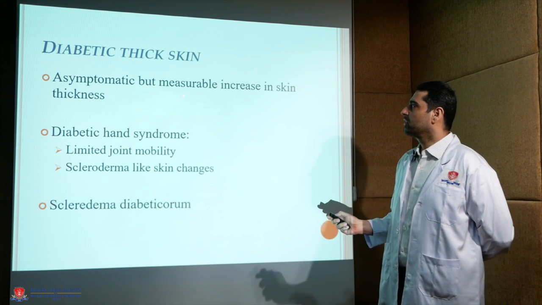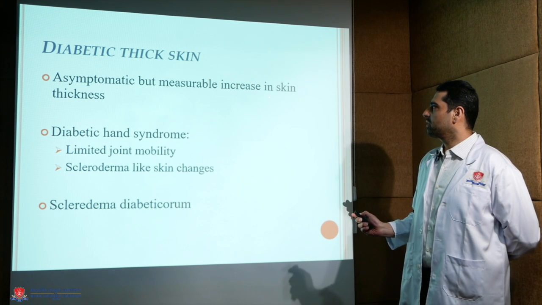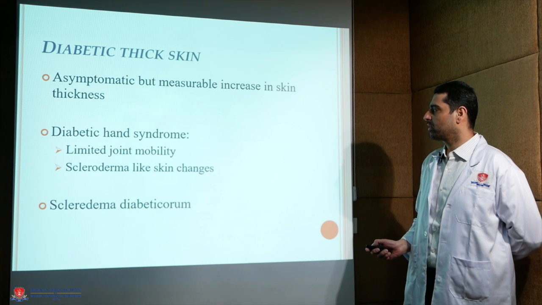Now, diabetic thick skin. This is an asymptomatic but measurable increase in skin thickness. It includes diabetic hand syndrome with limited joint mobility and scleroderma-like skin changes, and scleredema diabeticorum.